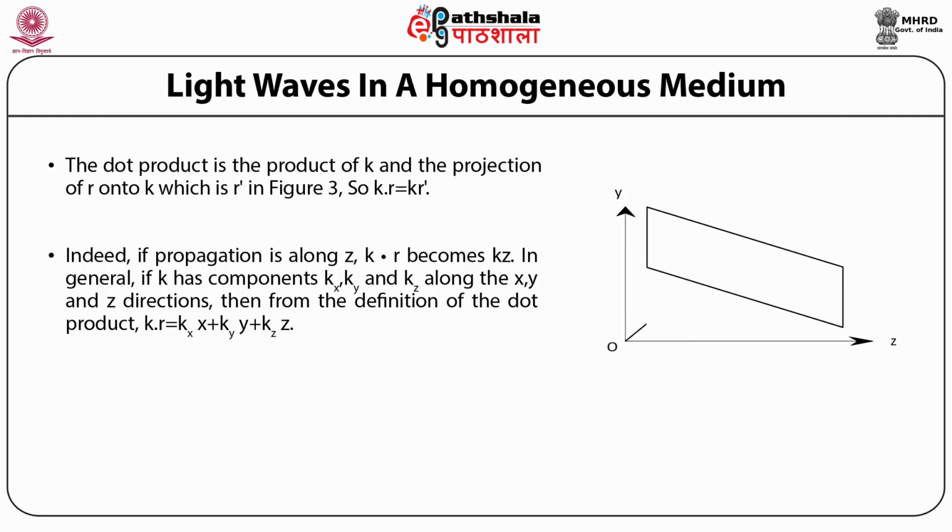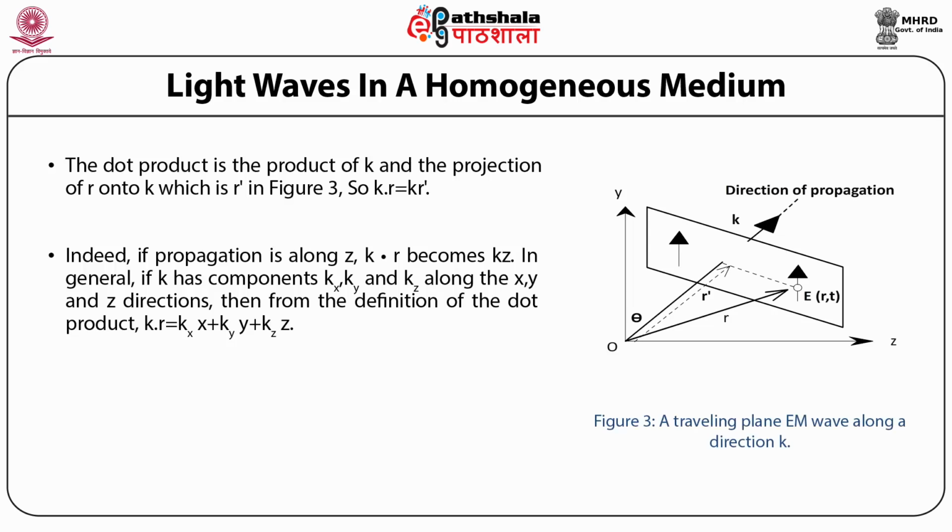In general, if k has components kx, ky and kz along the xyz directions, then from the definition of the dot product, k dot r is equal to kx into x plus ky into y plus kz into z. Figure 3 represents a traveling electromagnetic wave along direction k.